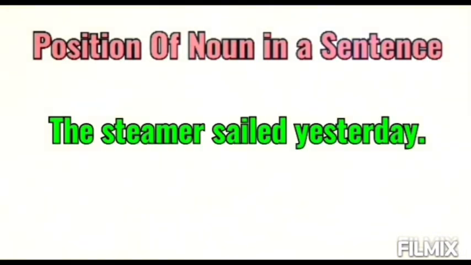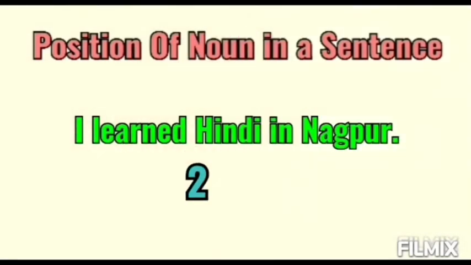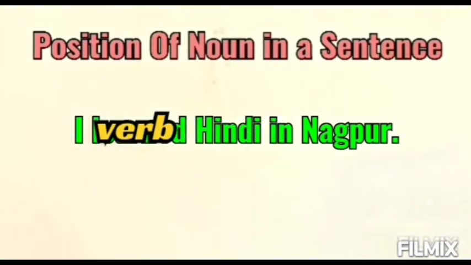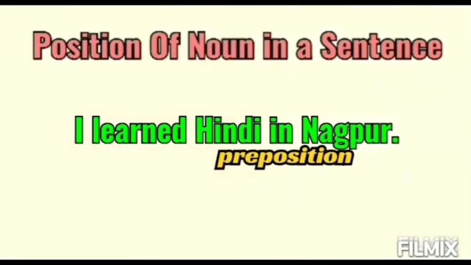The first one is the steamer. The steamer sailed yesterday. So the steamer is the subject of this verb sailed, right? I learned Hindi in Nagpur. So there are two nouns here, Hindi and Nagpur. What did I learn? Hindi. So Hindi is the object of this learned. And where? In Nagpur. So Nagpur is the object of this in, right? So in is the preposition. So Nagpur is the object of preposition in.